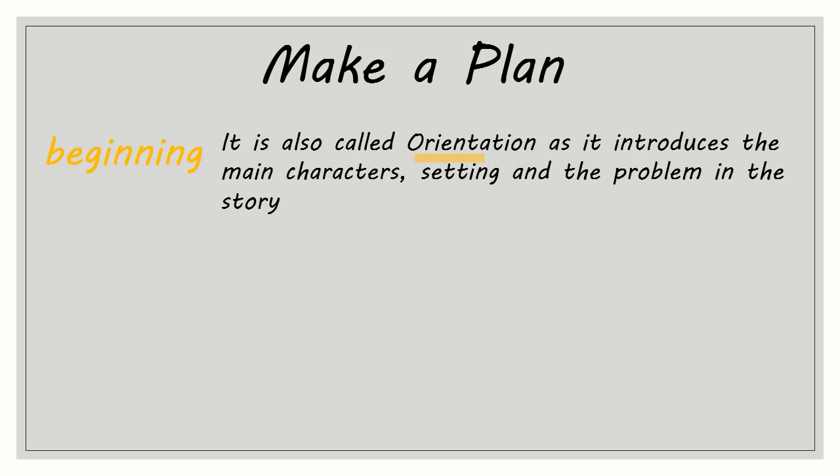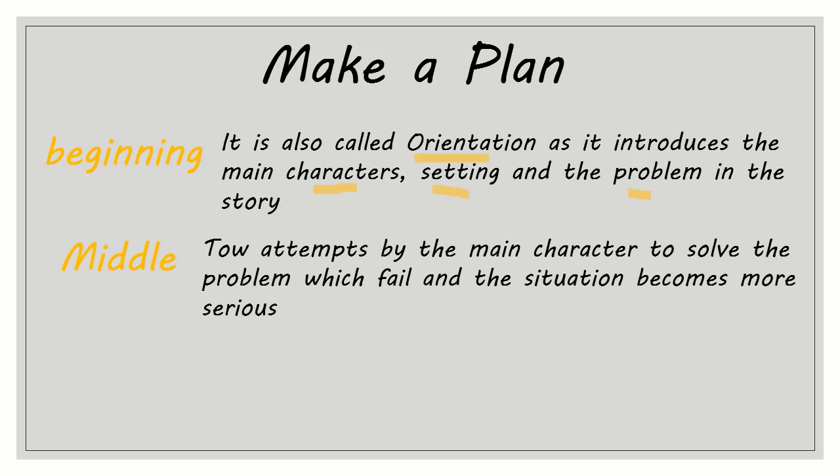So for making a plan, the rough thing I have in my mind is the beginning. The beginning is also called the orientation of the story, and it introduces the main characters, the setting, and the problem in the story. The next thing is the middle part. In the middle, roughly speaking, we show two attempts which went unsuccessful, and we will definitely look at how we are going to write it.